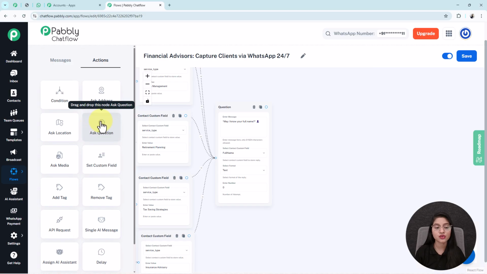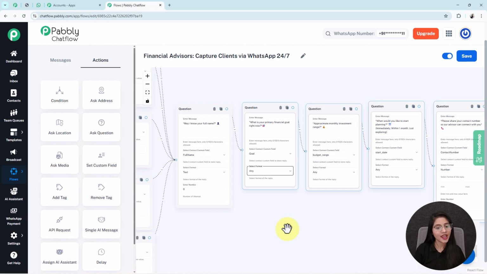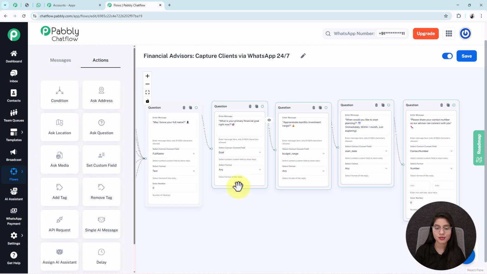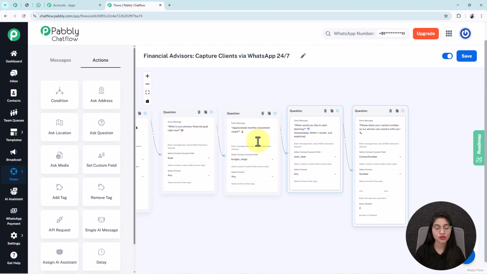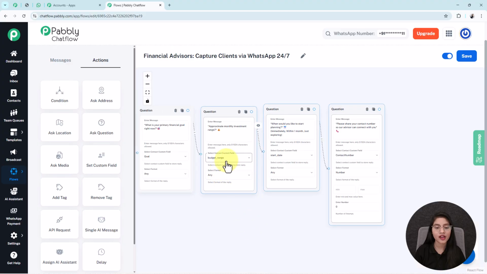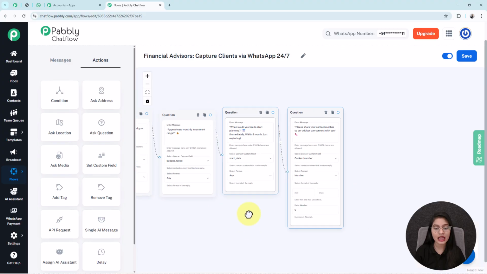The process of adding questions in the flow will be the same. Here I have added a question box where I ask my user to share their primary financial goal. That's why I have selected the contact custom field as goal and the format as any. Next, in this question box I write the approximate monthly investment range. For that I have selected the contact custom field as budget range and the format as any.